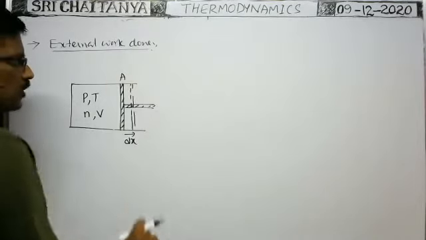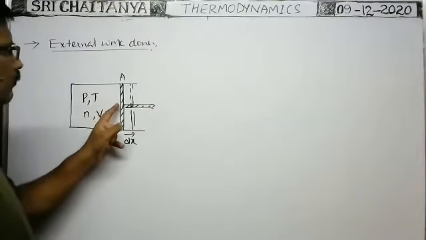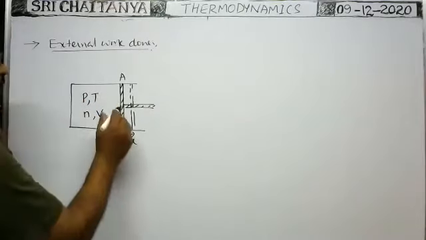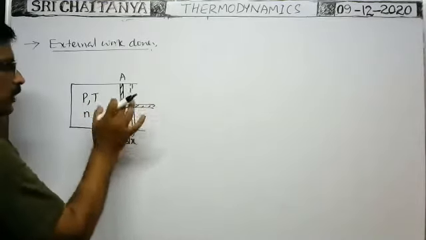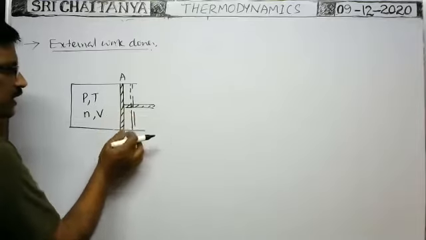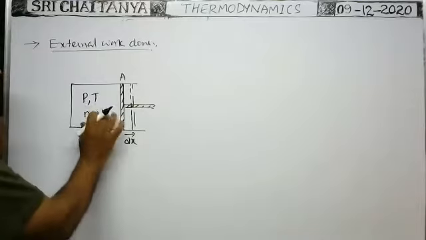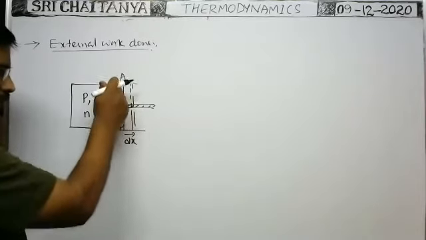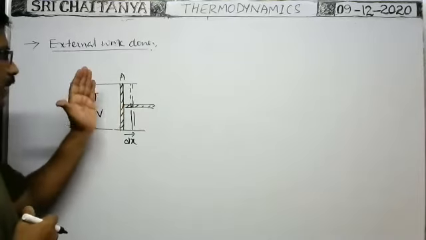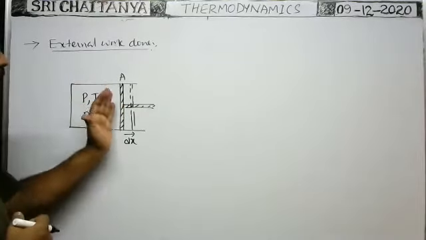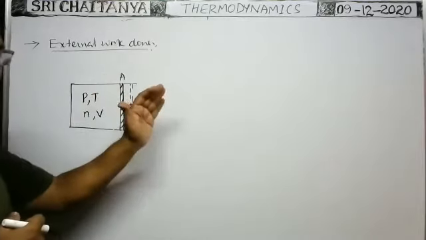Area of cross section of the piston is say A. Whenever pressure P acts on the piston, some force acts on the piston. That force pushes the piston outwards. Due to that, suppose the displacement of the piston is dx. Then what is the work done? Work is done by the system on the surroundings, the piston being the surroundings. Due to that, the displacement of the piston takes place outwards, and the gas expands.